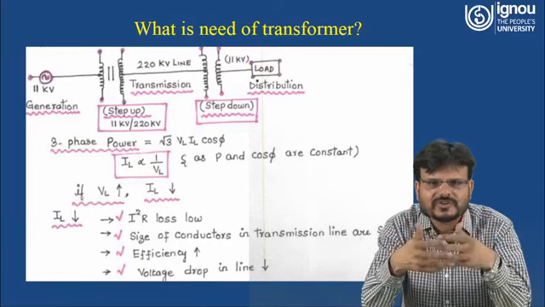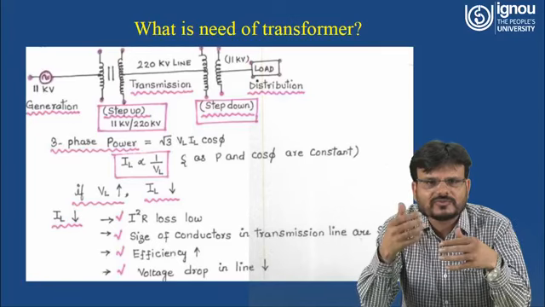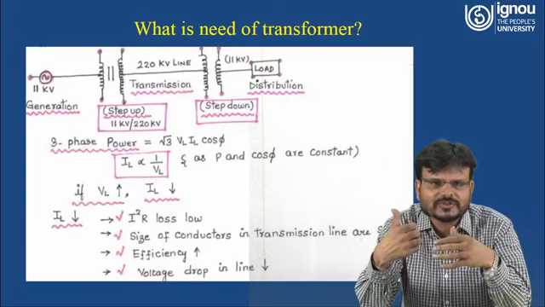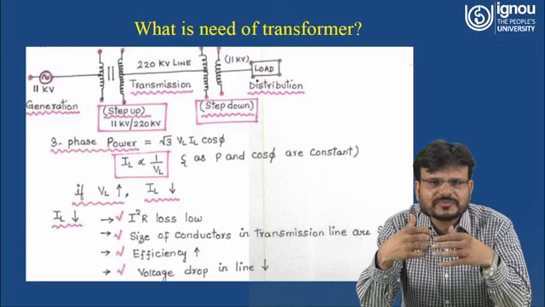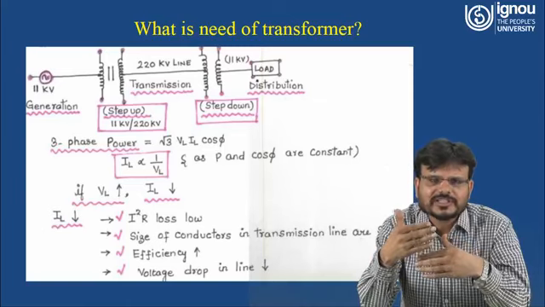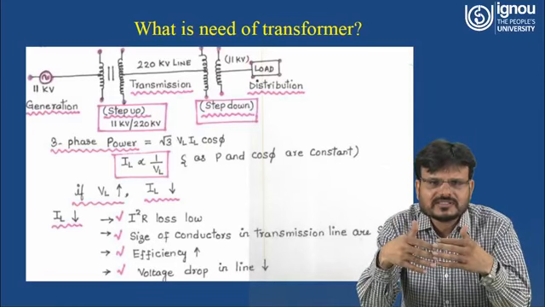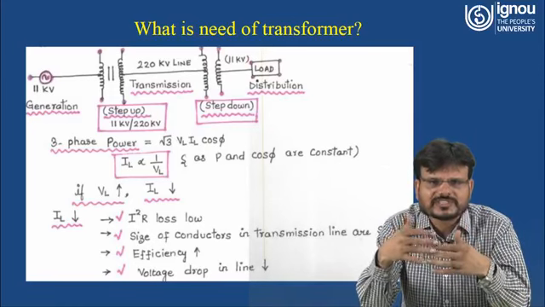So the voltage drop will be less, that means the voltage you are getting at the receiving side is more. That means, what are the advantages of this transformer? You are able to step up the voltage, so in proportion you are able to reduce the current. If you are able to reduce the current, you are able to reduce the losses. At the same time, you are able to reduce the size of the conductor.